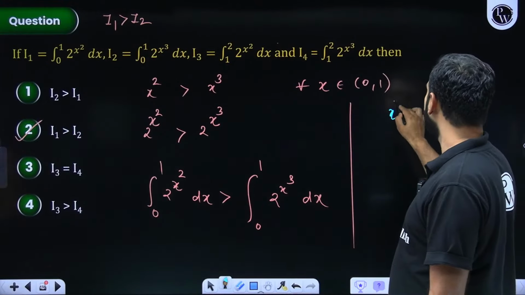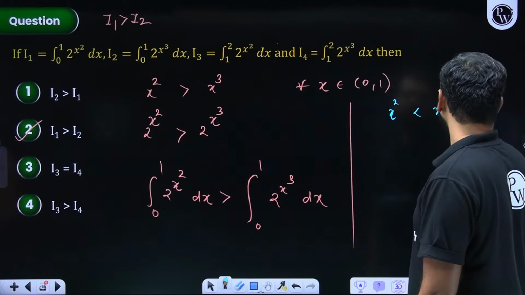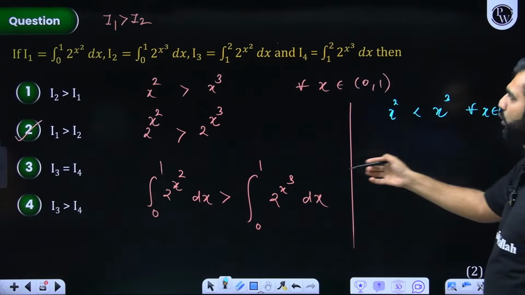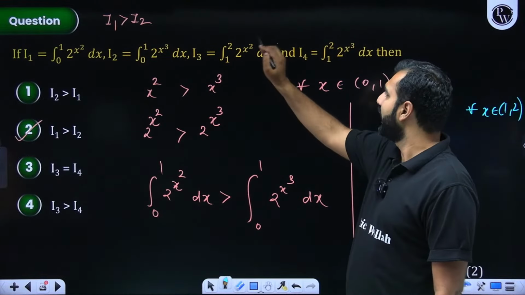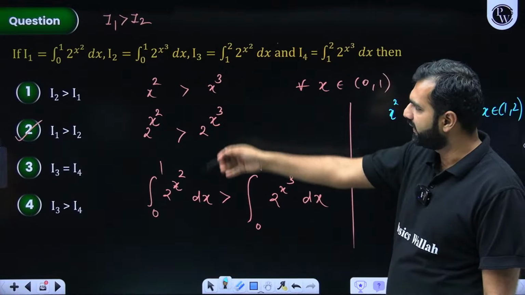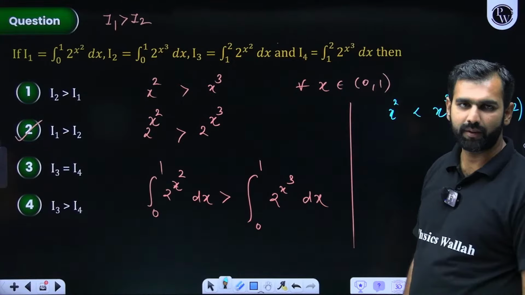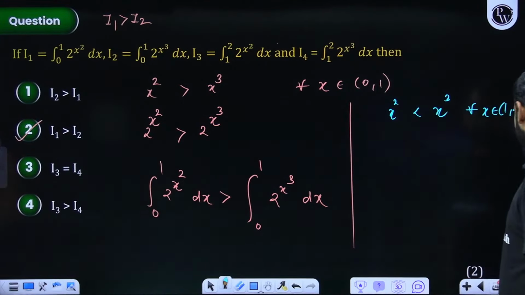We know here x square will be less than x cube because now x is from 1 to 2. I think with that you can clearly see that I3 will be less than I4, but I think we are given incorrect options, option C and D. Option A is anyway incorrect because option D is correct. With that, let's solve the next question.